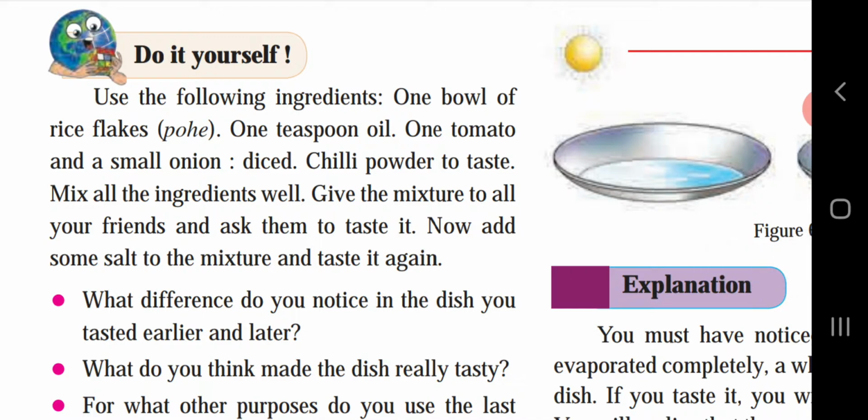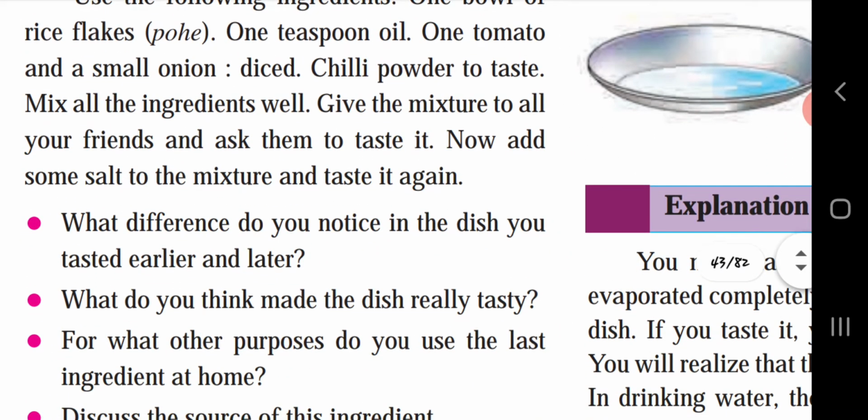Add chili powder to taste. Mix all the ingredients well. Give the mixture to all your friends and ask them to taste it. Now, add some salt to the mixture and taste it again. What difference do you notice in the dish you tasted earlier and later?